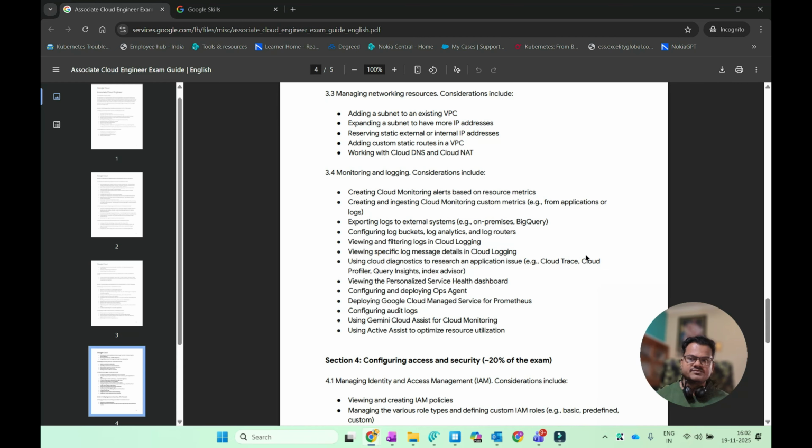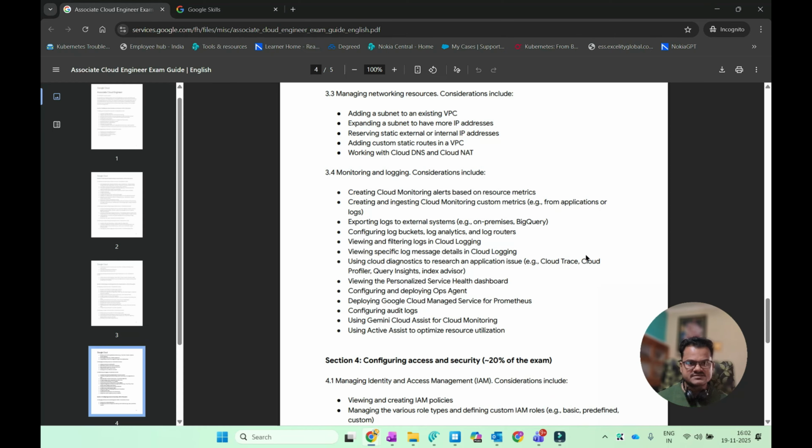Okay, you have to create cloud monitoring alerts based on resource metrics, and also you have to create and ingest cloud monitoring custom metrics, from application logs to your cloud infrastructure logs.